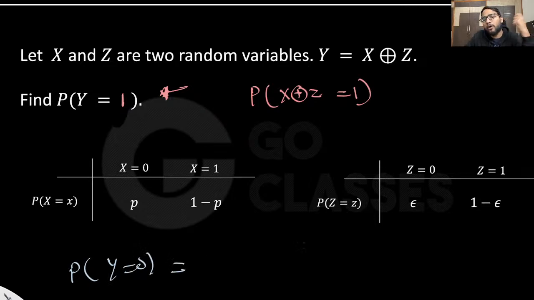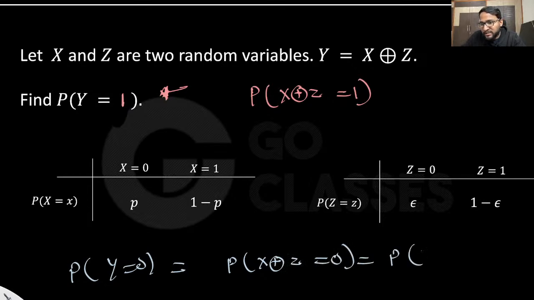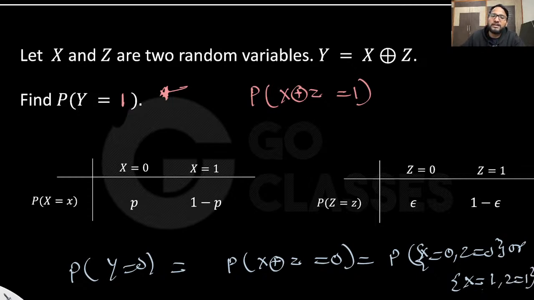You will check all the possibilities. Y equal to 0 means probability of x AND z equal to 0, which means x being 0 and z being 0, or x being 1 and z being 1, right? So these are the two possibilities you will be writing. I hope you understood. Okay, cool. So you can sum all of this.